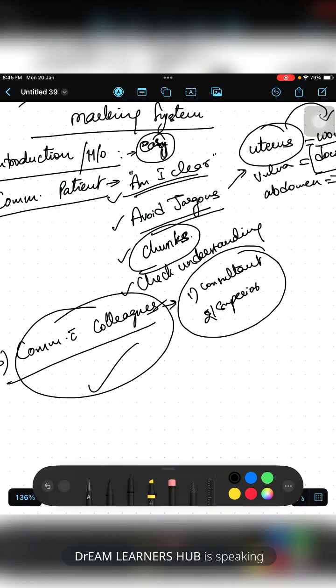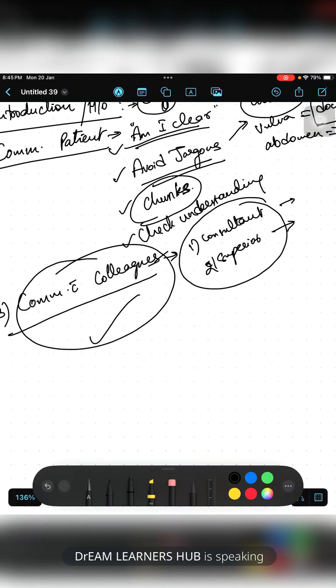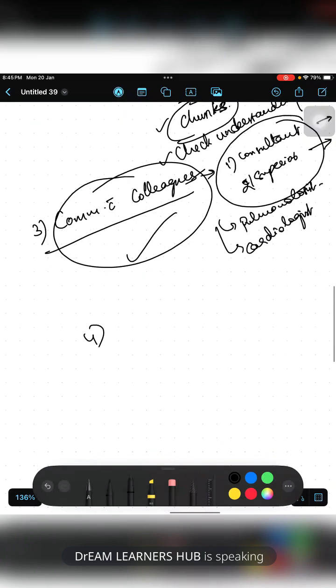Whenever you utter the word consultant or superior, or let's say if there is a patient with asthma, then you can say, "I will refer you to the pulmonologist or the lung doctor where they can review the medicine." If she has a cardiac condition complicating pregnancy, I will refer you to the cardiologist also. Such things, if you add, that communication with colleagues domain will be passed.